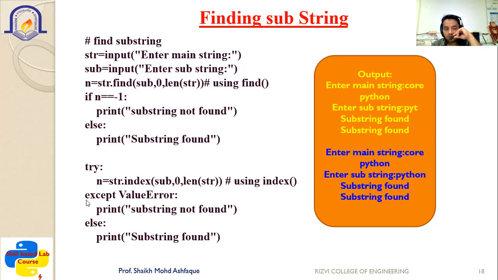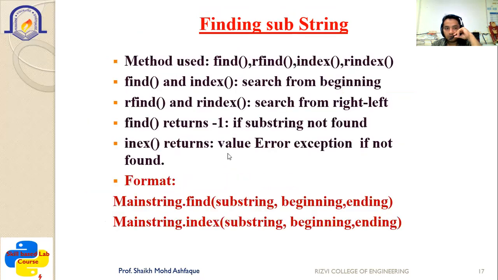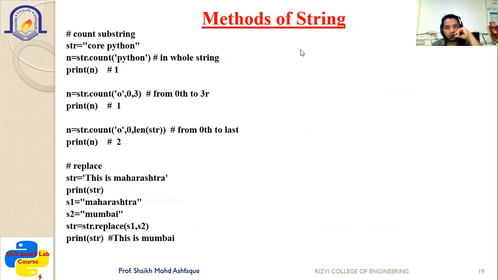We will also see try and catch, or try and except, in another example, so it will be clearer how the exception is to be used. But basically, various methods like index and find are used to search for a substring inside a string.